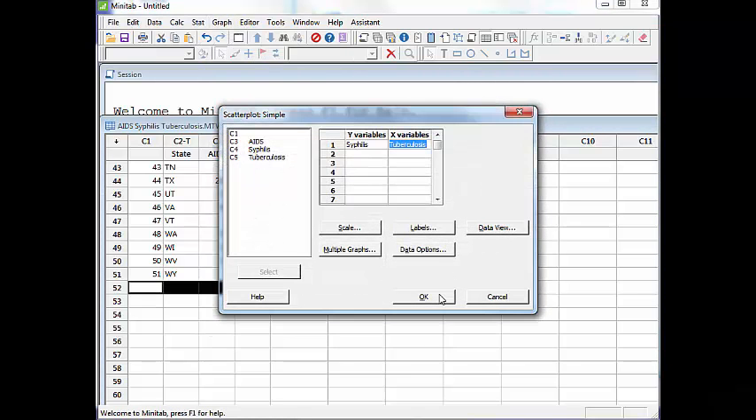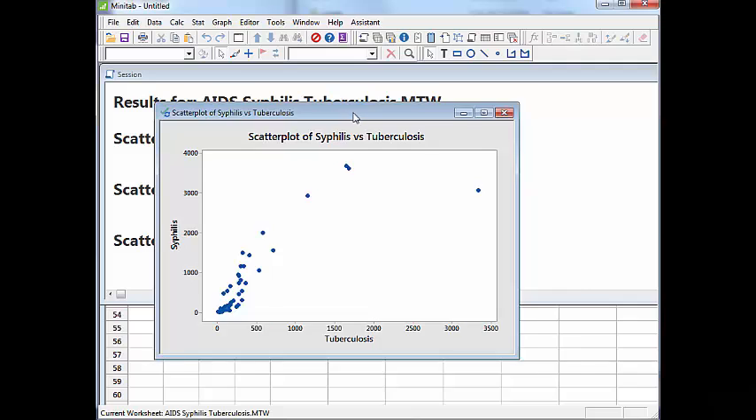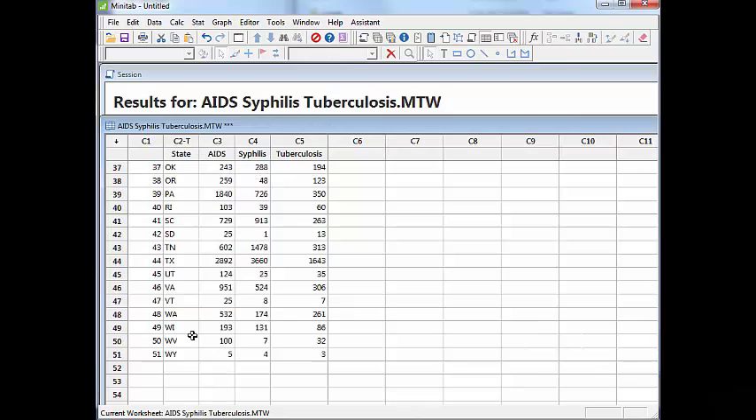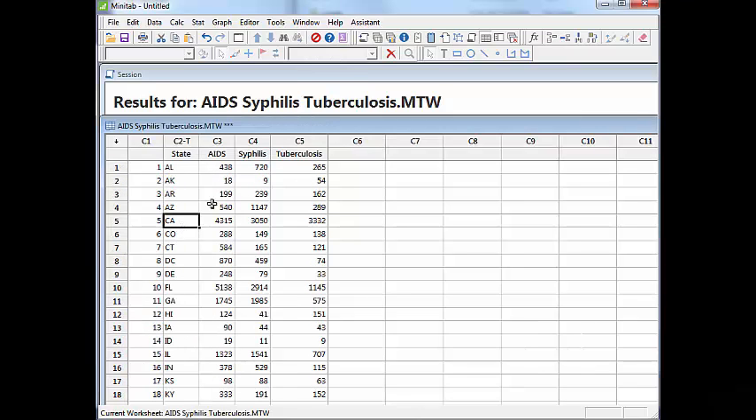syphilis cases versus tuberculosis cases. Okay, as tuberculosis cases increase, syphilis cases also increase. And there seems to be a pretty good linear trend this way. Maybe there's an outlier over here. Where is this? This is row 5, which is California.